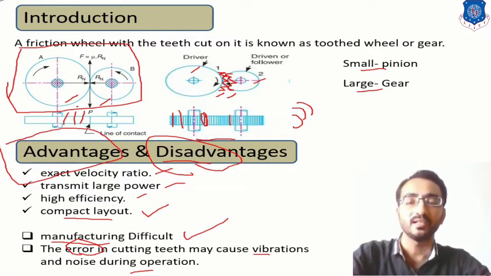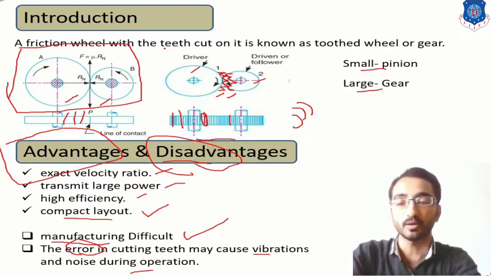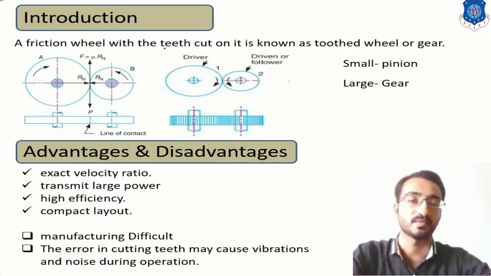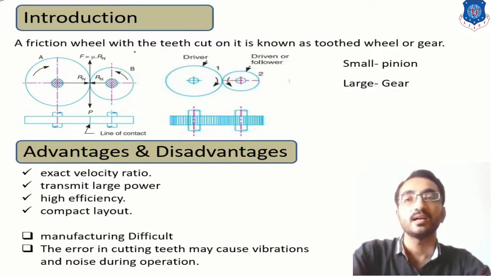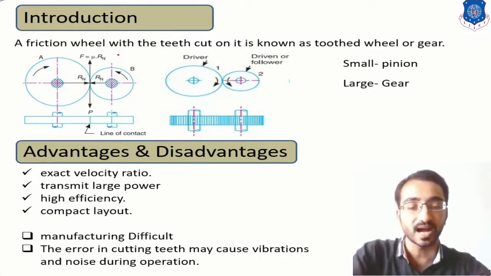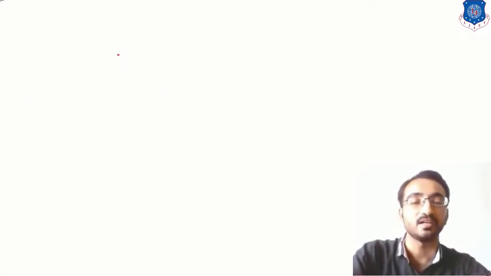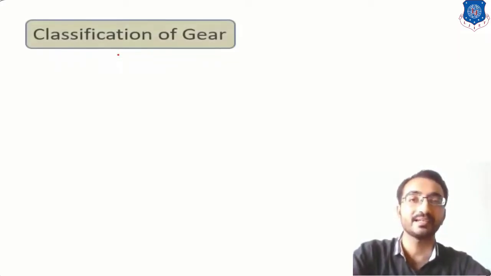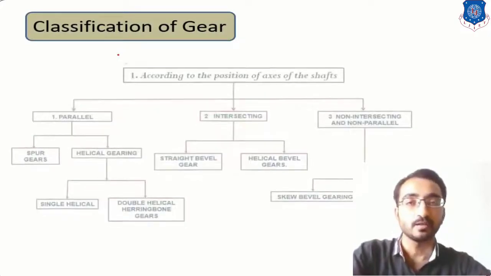So that's why in this time we can say that gears are widely used for many mechanisms and systems. Okay, now let's learn classification of gear, that how these gears are classified. So these gears are classified into mainly three categories. These categories are defined according to their positions.